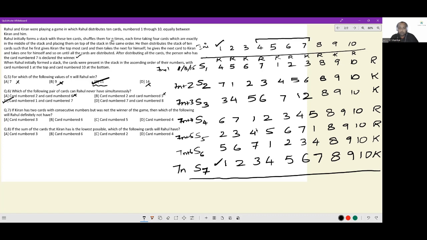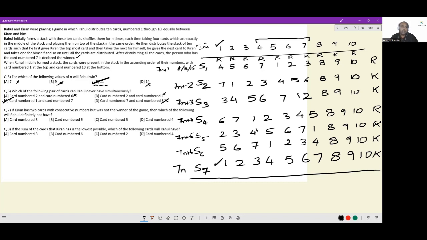For peace of mind, we'll also go ahead and check 7 and 8. 8 I always know is with Rahul. So in whichever case Rahul is winning, let's say after shuffle 4, Rahul has 7, Rahul has 8. So this case also gets ruled out. And therefore the answer to this question is option C.